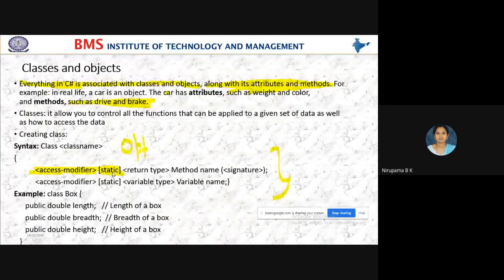So in a syntax, whatever I am writing within the square bracket, that is optional. Whatever I am writing within the angle bracket, it is a mandatory or compulsory entry. So coming to this syntax, class is a keyword. Yes, students, one more definition you can say for class.